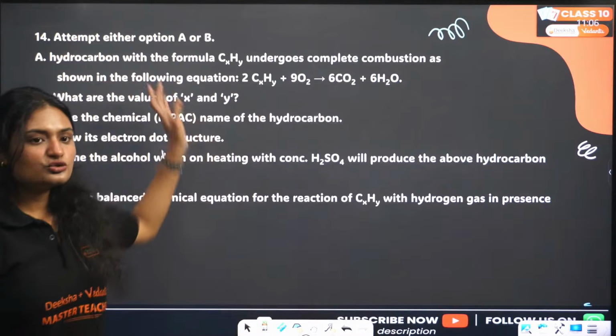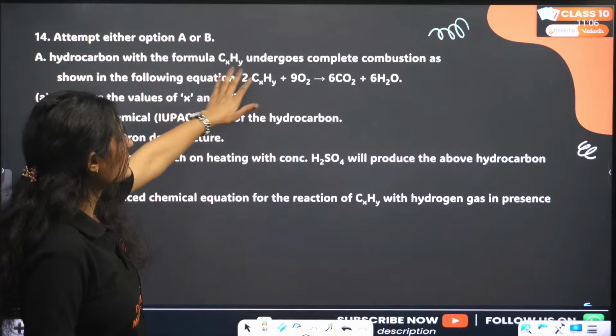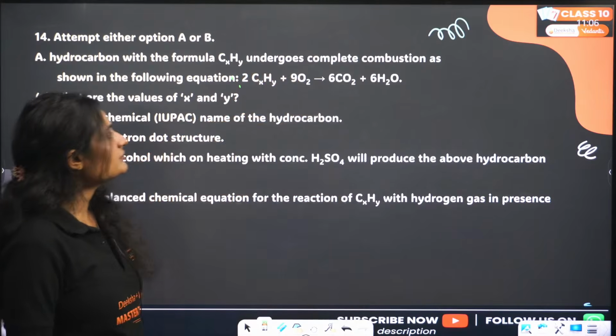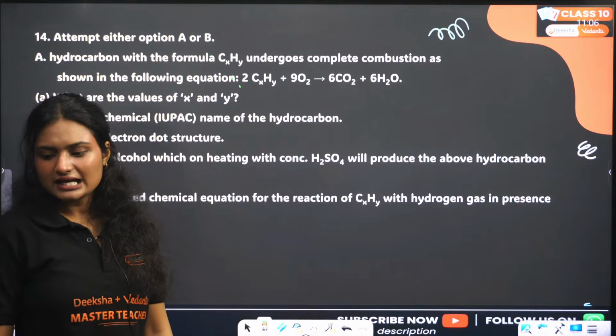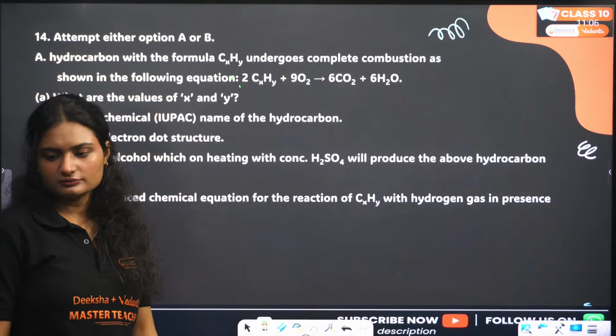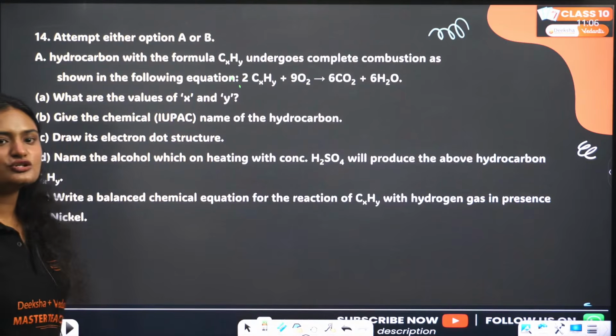Attempt any of these. So, the question is: a hydrocarbon with the formula CxHy undergoes complete combustion as shown in the following question. Okay. This is the combustion reaction.